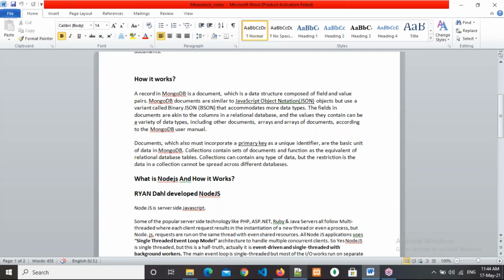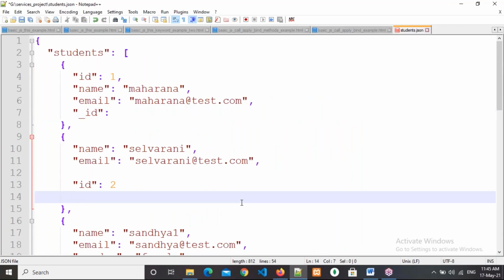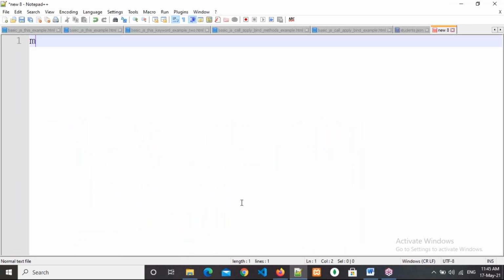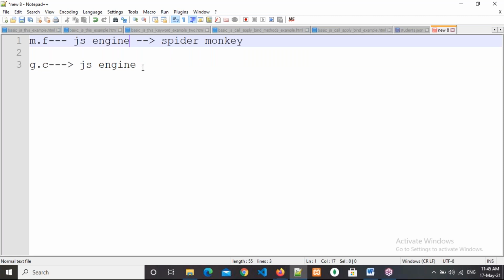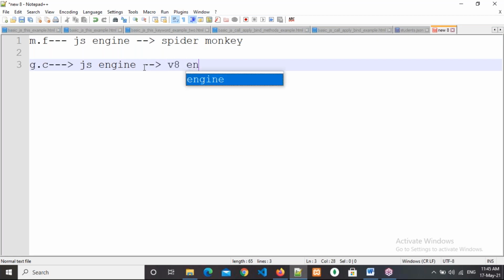Suppose Mozilla Firefox: the JavaScript interpreter or JavaScript engine name is SpiderMonkey. Google Chrome: the JavaScript engine name is the V8 engine.